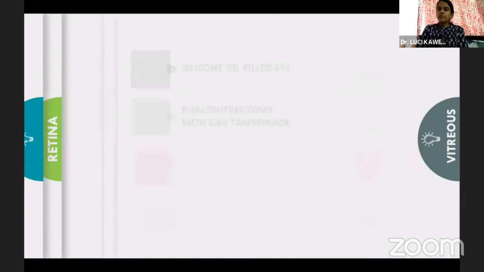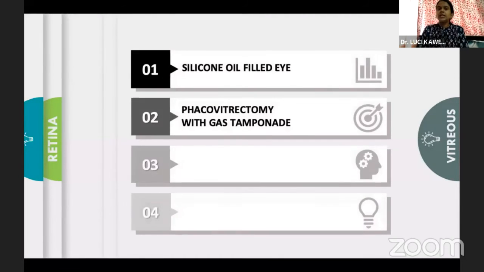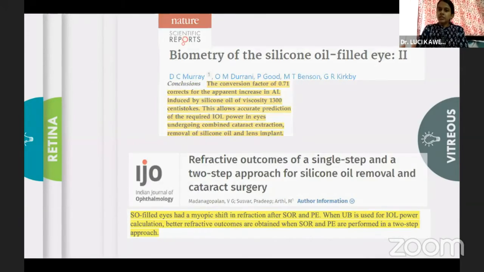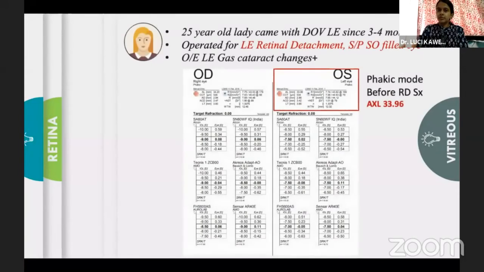Moving on further, when the vitreous of the eye is replaced with silicone oil or any other changes in the media, when we do the calculation for these cases, initially it used to be that manually a conversion factor of 0.71 could be applied, but newer generation biometers have a different mode, like silicone oil filled mode, for calculation in such cases.